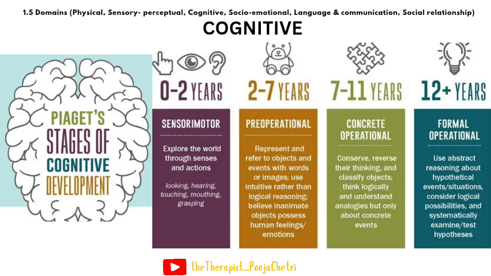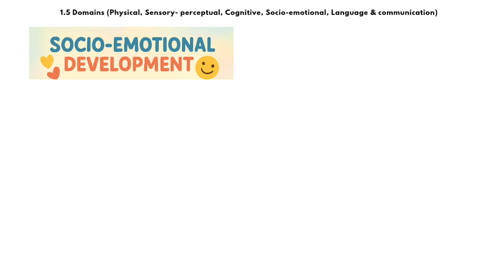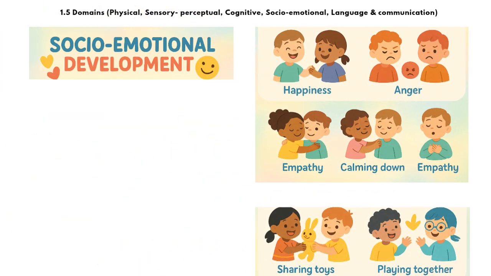We will be discussing this in detail in the next video. So we'll see the next domain. The next domain is social-emotional. There are 2 main areas here, the emotional and the social skills development.